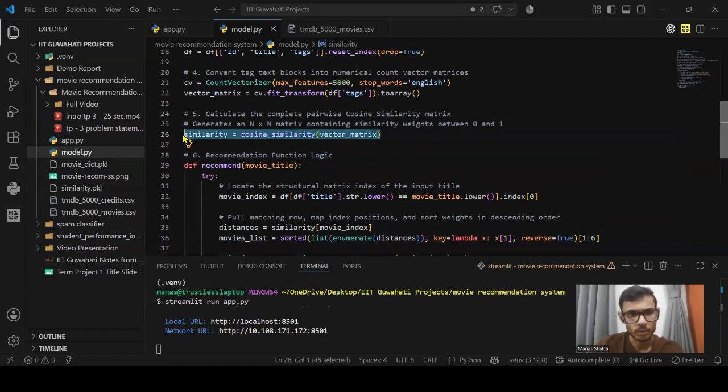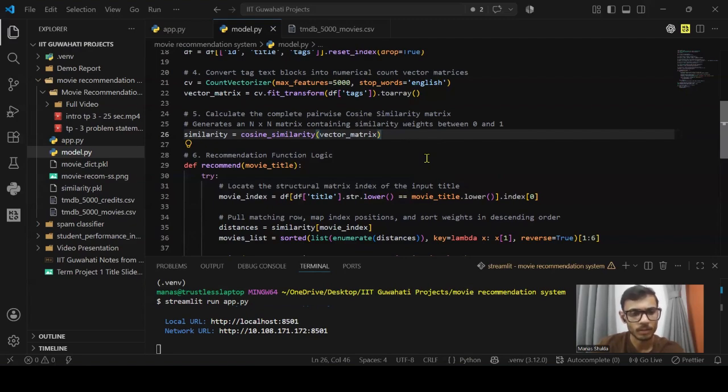The next step was to use cosine similarity. With our text represented as numerical vectors, I computed the cosine similarity matrix. We chose cosine similarity over distance-based metrics because it measures the direction of vectors rather than the magnitude, meaning short overviews and long overviews can still be matched accurately based purely on content alignment. This generates a dense lookup matrix containing similarity scores between 0 and 1 for every pair.